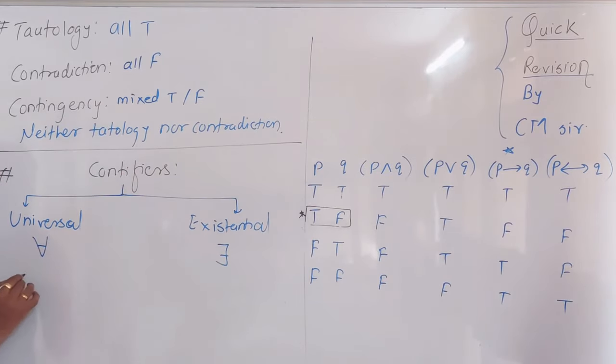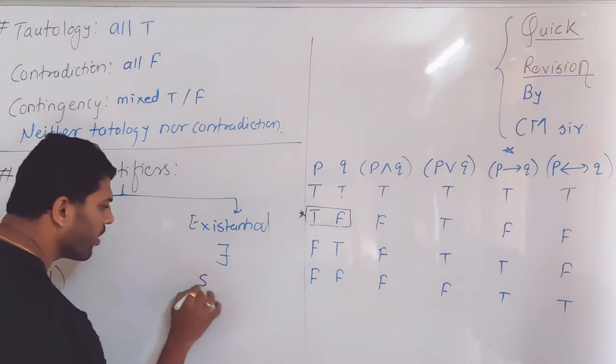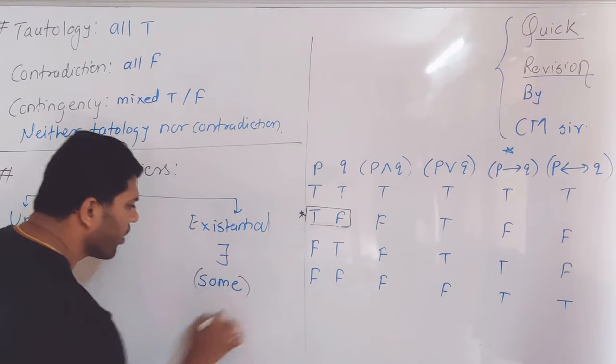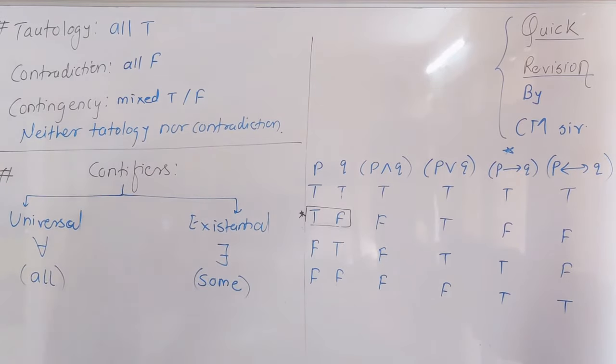The universal quantifier represents "all" in a logical statement pattern, and the existential quantifier represents "some" in that logical statement. For example, all x belonging to natural numbers are positive. See, now I can use this symbol instead of "all".